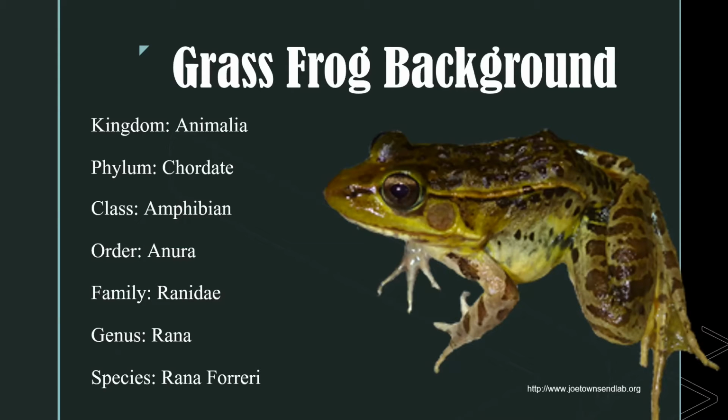All right, so let's talk about the grass frog. Its actual species name is called the Rana. The kingdom that it is from is the Animalia.